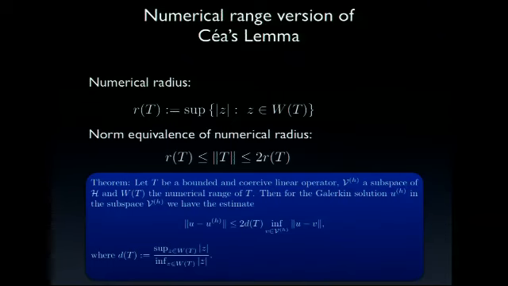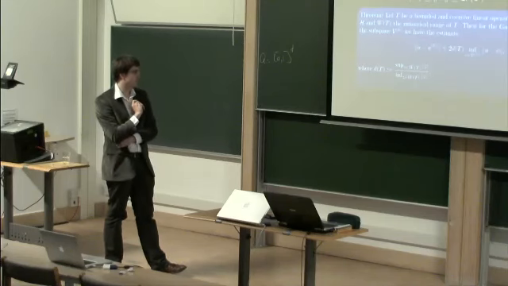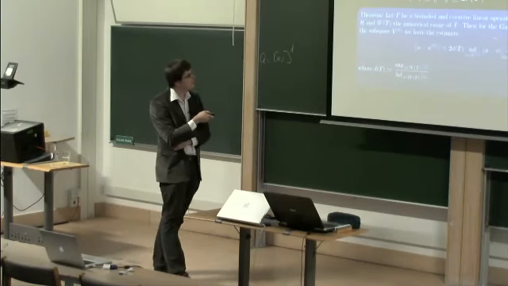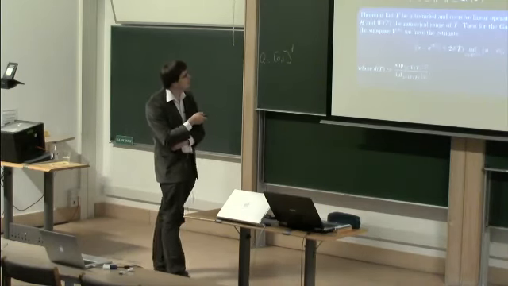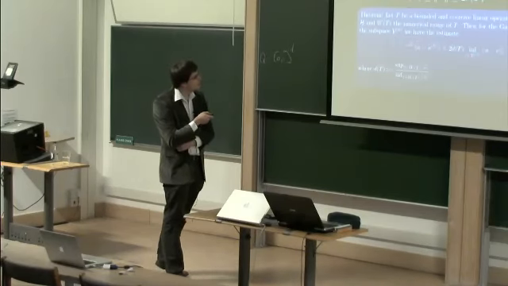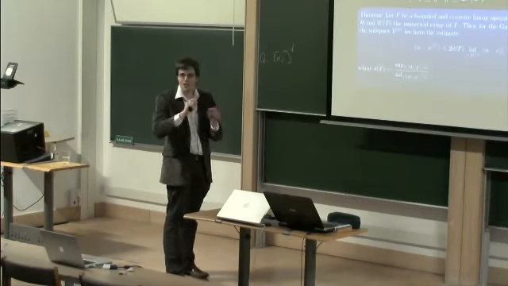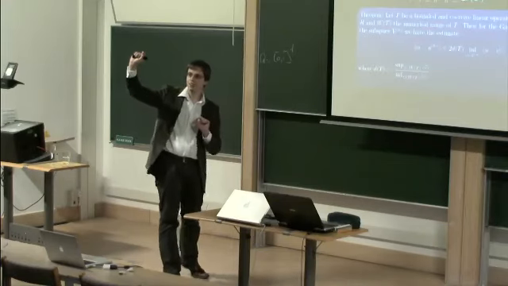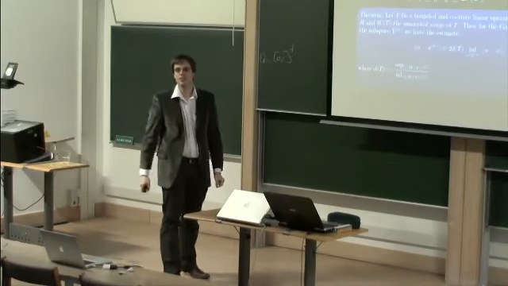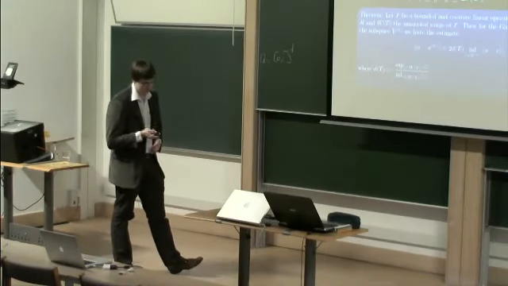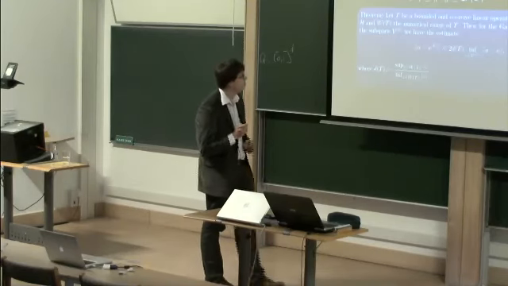Namely, we introduce the numerical radius, defined as the element with the largest absolute value in the numerical range. One can also show, for example in the book by Gustafsson, that the numerical radius is equivalent to the norm of the operator. If you plug in the numerical radius, we get a symmetric form of the Céa lemma, which depends on the ratio of the element furthest from 0 in the numerical range and the element closest to 0 in the numerical range. That's a much more symmetrical version than you usually find in books.